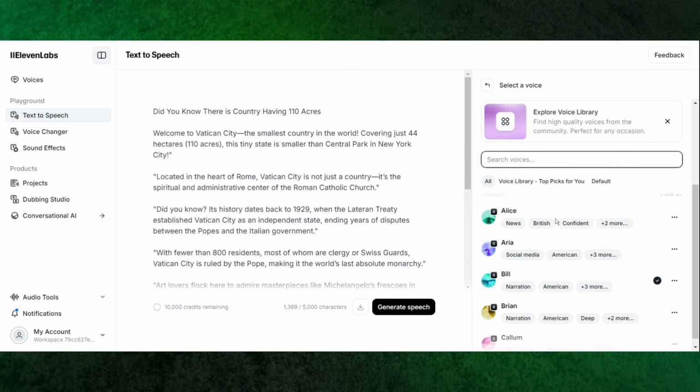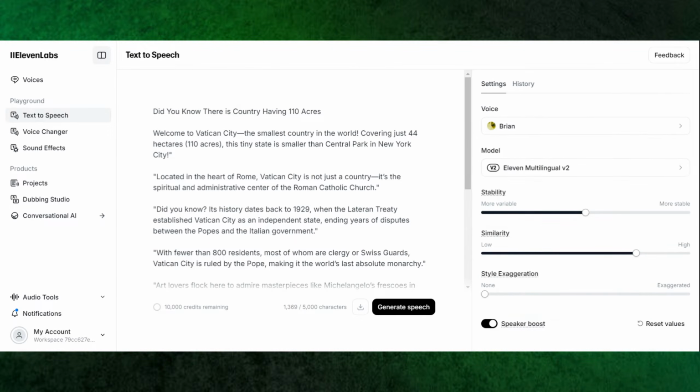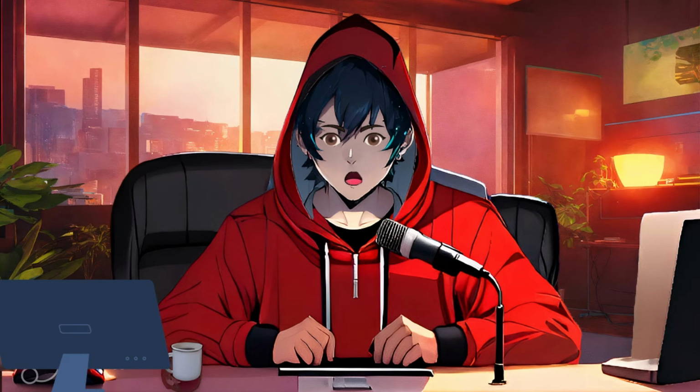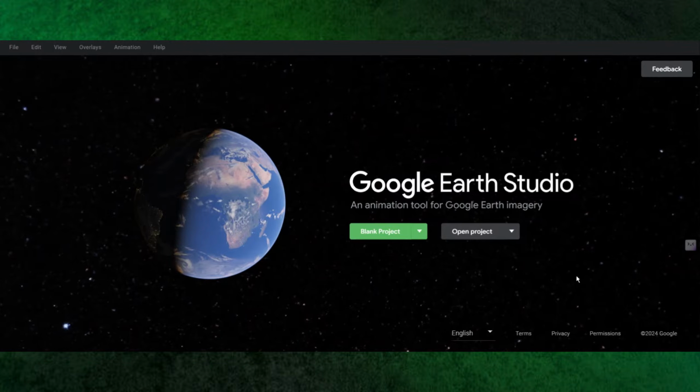You can choose any voice that fits your niche. Just make sure the voice is clear and easy to understand. After that, we need some visuals. The most important thing is a world map view. For this, I'll use Google Earth Studio.